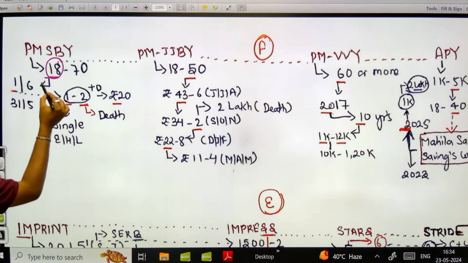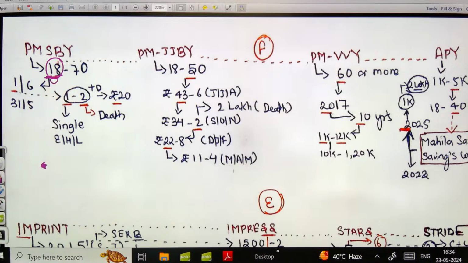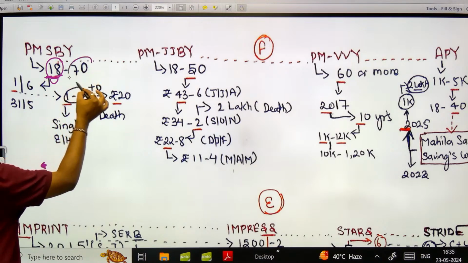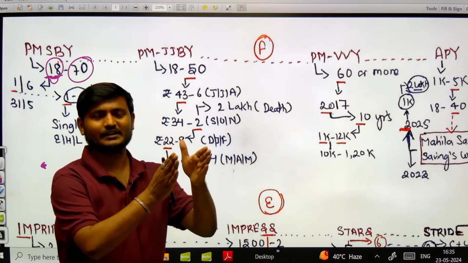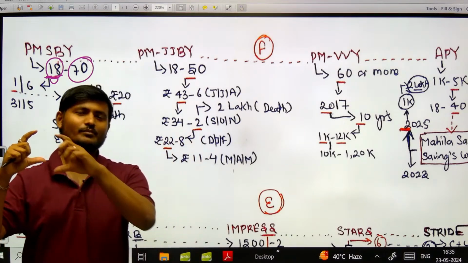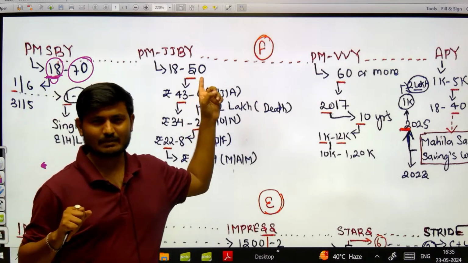For example, I would take this 8 and 1 and I would just subtract it. 8 minus 1 equals 7, and I can add 0 in it, and then I would get the eligibility. That okay, the eligibility would be from 18 to 70. 18 साल से लेके 70 साल के लोगों के लिए ये स्कीम एप्लीकेबल है.